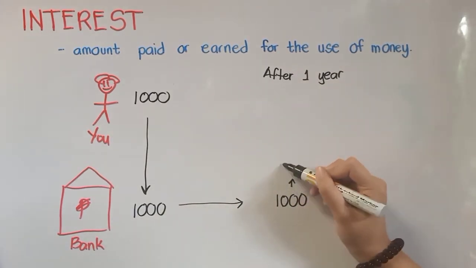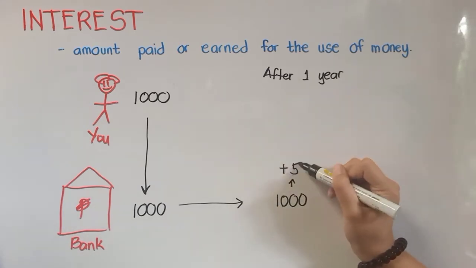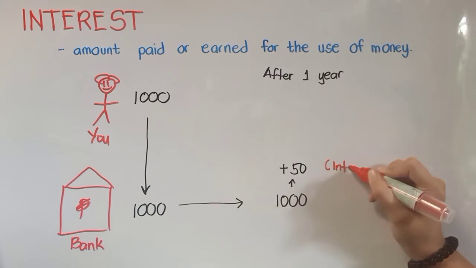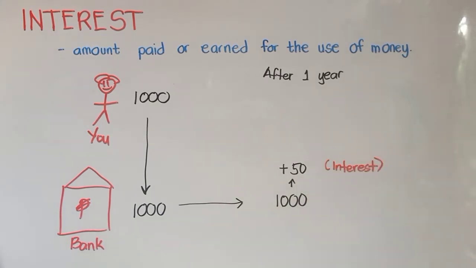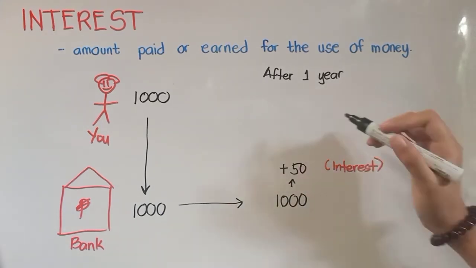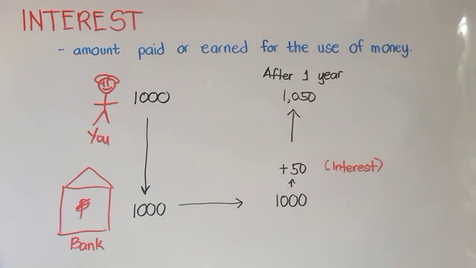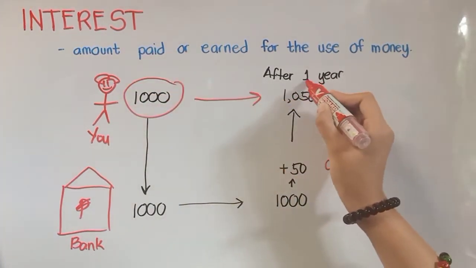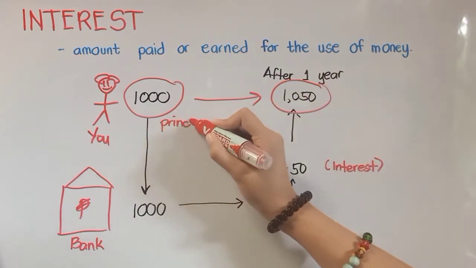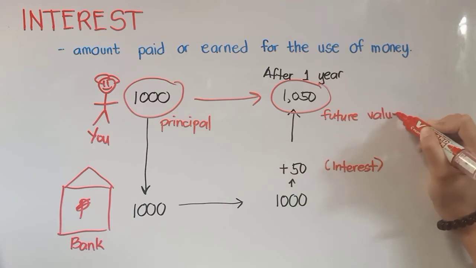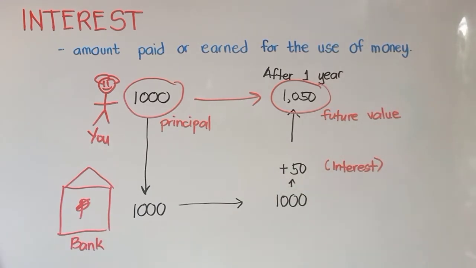So your 1,000 here will have an additional 50 pesos. This 50 pesos is the interest given by the bank for using your money for a year. So if you withdraw your money after a year, it will now be 1,050. This amount is called the future value of your principal amount.